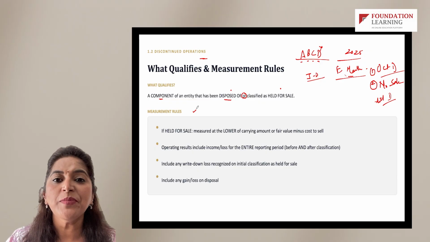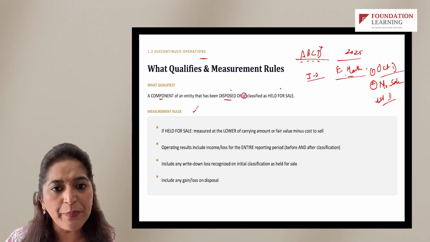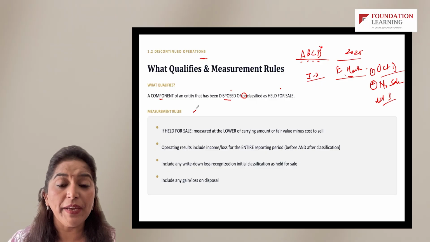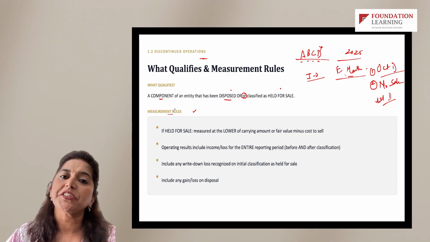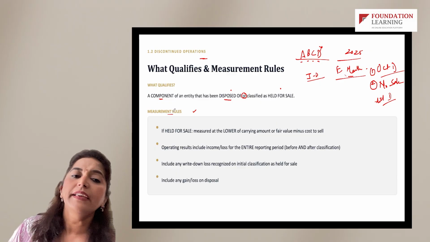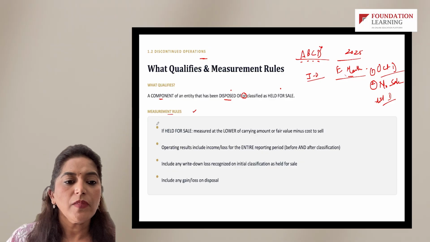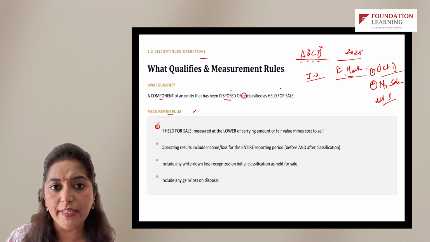Had the product line or a particular plant been very successful and profit making for the company, mostly the company will not sell it. It will only sell when it's making a loss, and that's why in most of the questions that we take up, you will come across loss from discontinued operations. And what types of losses are included?